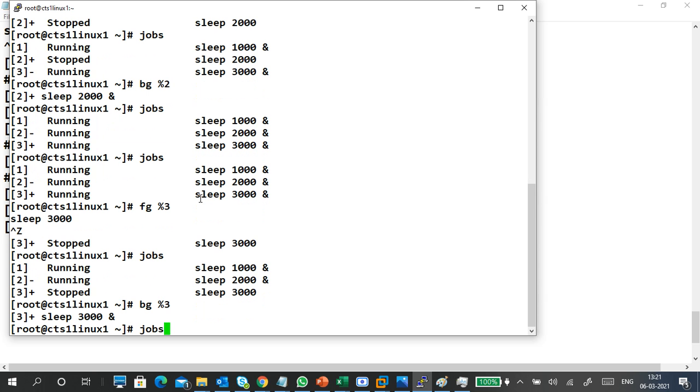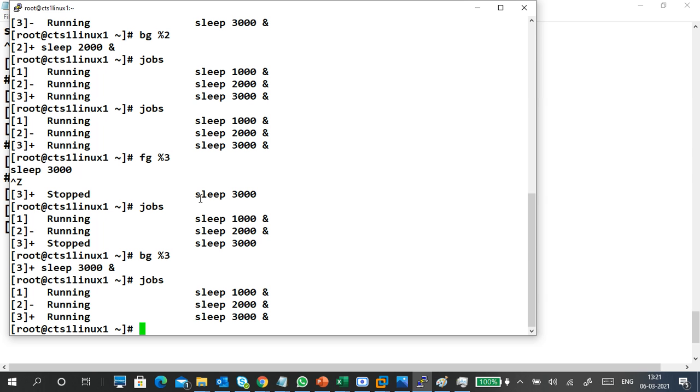Okay, like this. Now if you check it, the job is running. The ampersand represents putting a job into the background. If you want to create a job and put it into the background, you have to specify the ampersand. If you want to run the process in the foreground, don't put an ampersand. So that's a simple thing. Okay, so this is about it.